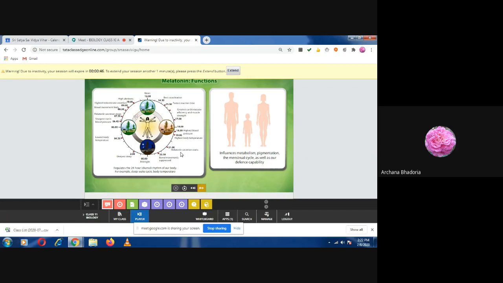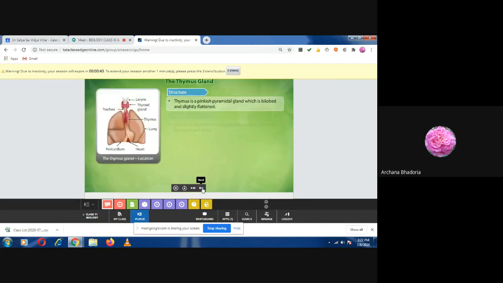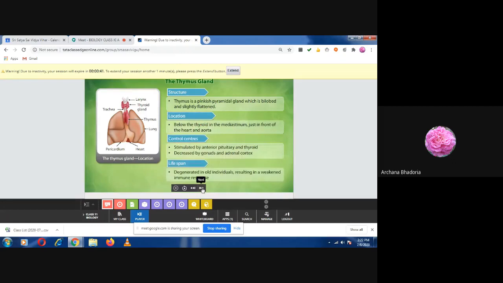This is all controlled by the hormone melatonin. So we will take up the next gland. Write down thymus. Did we complete the thymus? No, ma'am. So write down thymus gland. Take it up so that we can complete the adrenal gland also today.